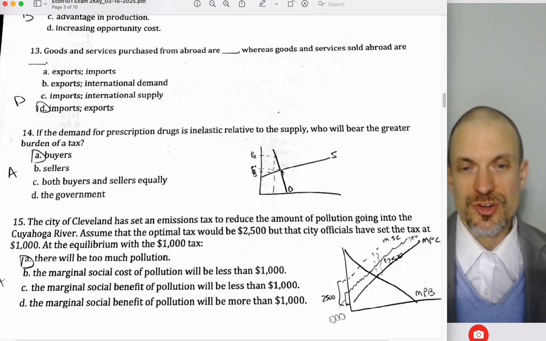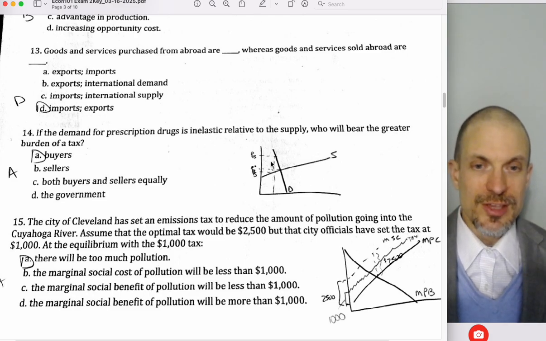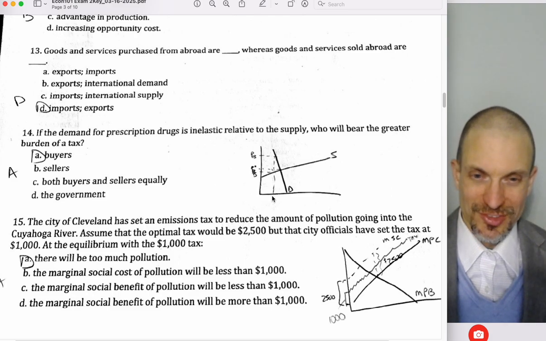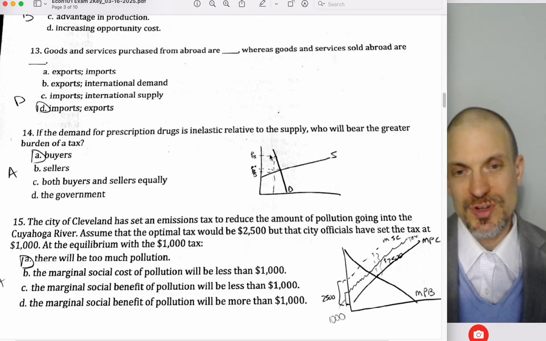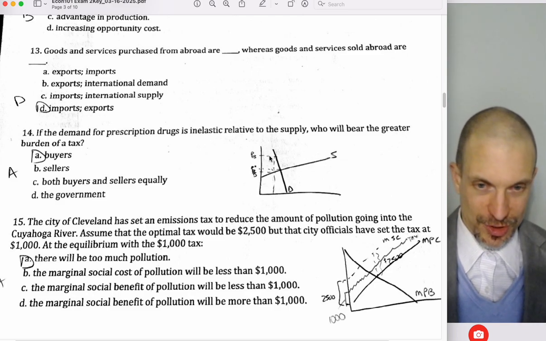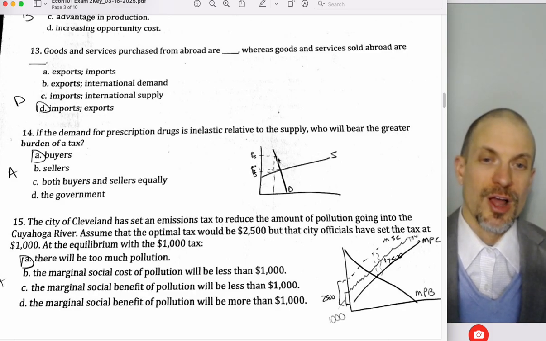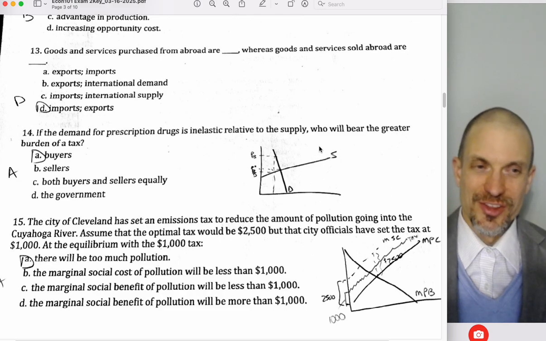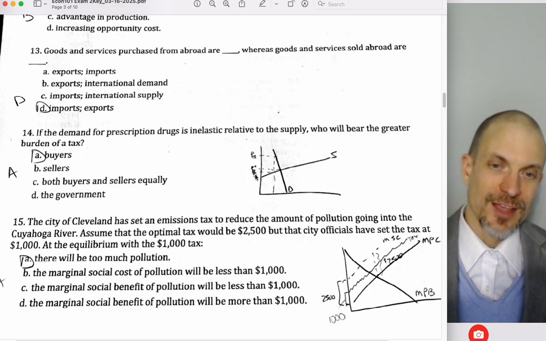Here's the original equilibrium. Now with the tax, I don't need to draw this as a tax on buyers or a tax on sellers. Who cares? Either way, I'm going to get the same distance. This is going to be the quantity, whether it's a tax on buyers or a tax on sellers. If we leftward shift the demand curve, it's going to cross through this point right here. If we leftward shift the supply curve, it's going to cross through this point right here, as a result of the tax. Either way, we get the same configuration, with PB being quite a bit higher above P star than PS is below P star.